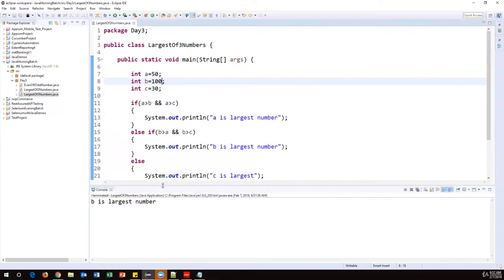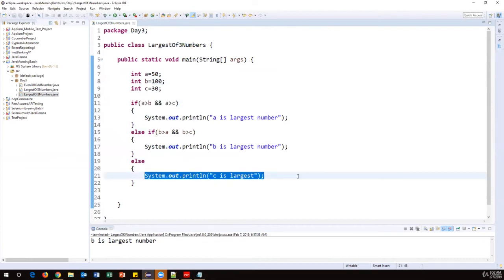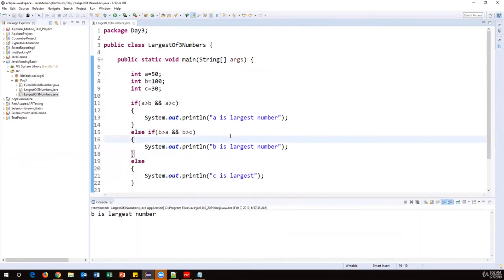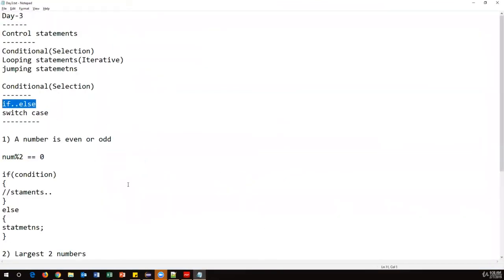So according to the logic, it will check the conditions, and if the first condition is true, then say A is largest number. If the second condition is true, say B is largest, and if none of the conditions are true, finally else block will execute. It says C is the largest number. So this is how we need to write. This is how we need to use if-else condition statement. So if you want to execute set of statements based upon certain condition, we can execute. Okay, or else block will execute. So this is all about if-else condition.